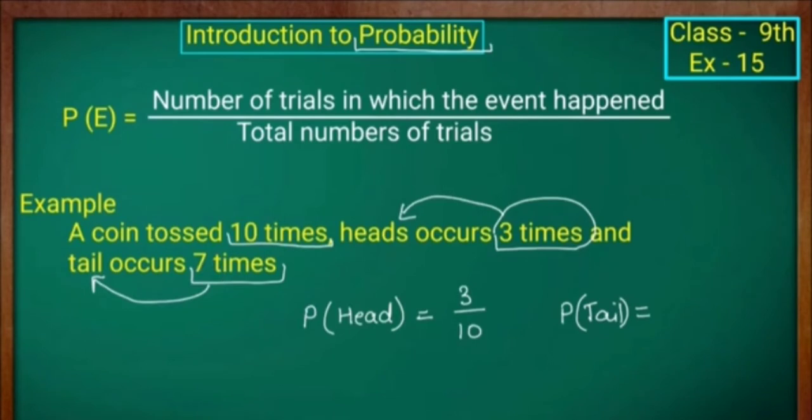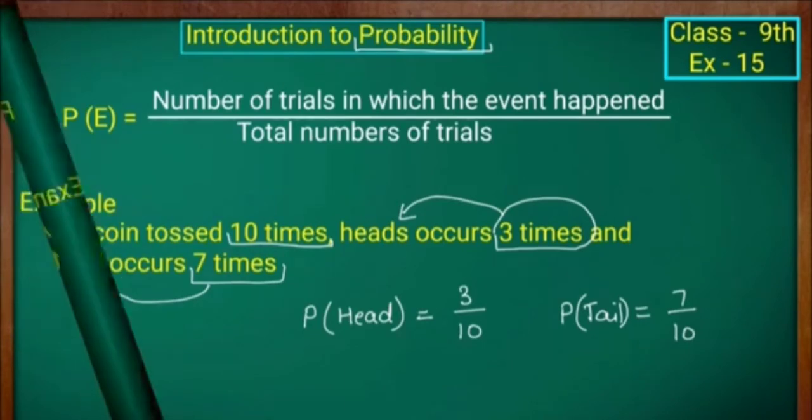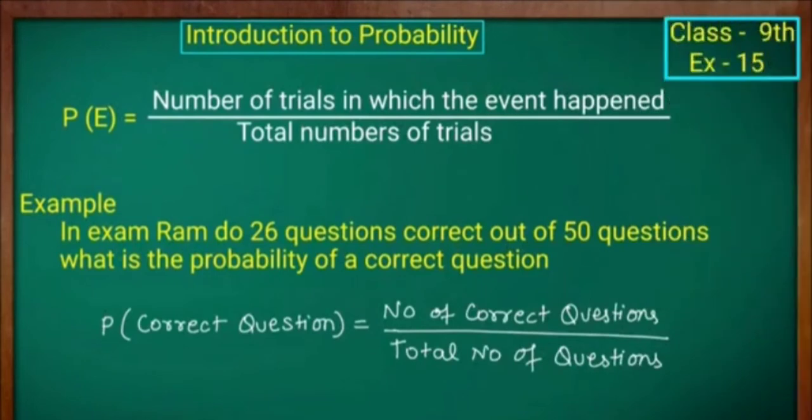Similarly, the probability of tail equals the number of trials in which the event happened, that is 7 times, divided by the total number of trials, that is 10 times. So it becomes 7 by 10. The probability of the head is 3 by 10, and the probability of the tail is 7 by 10.